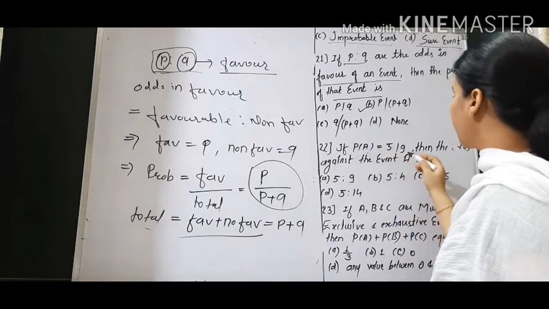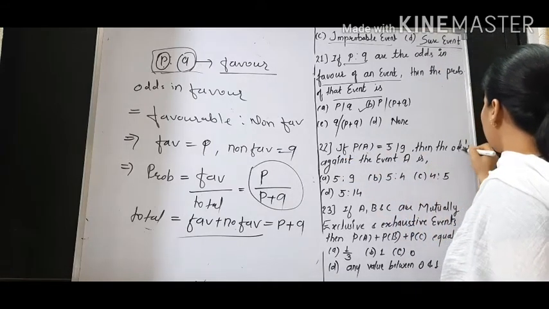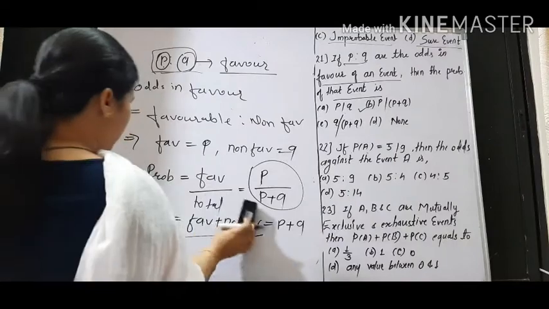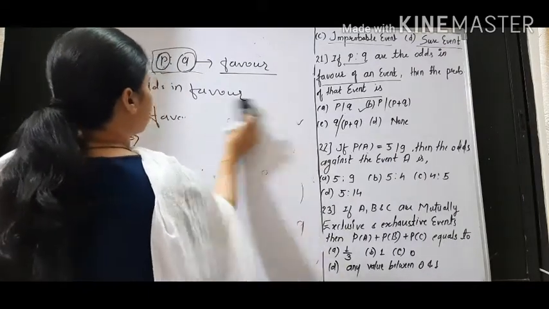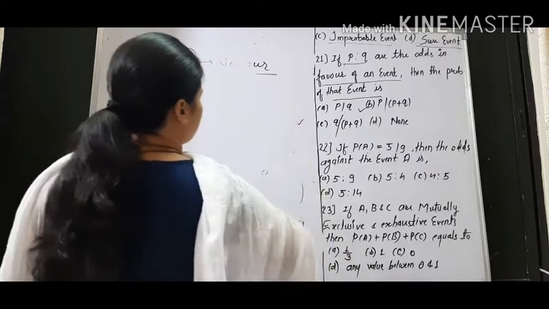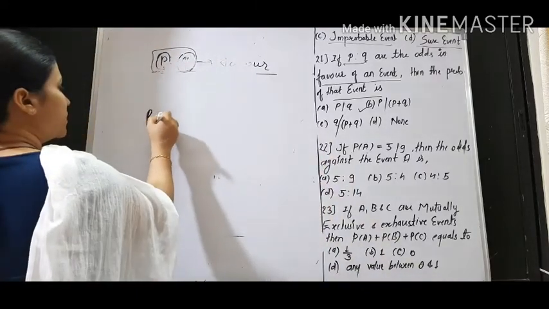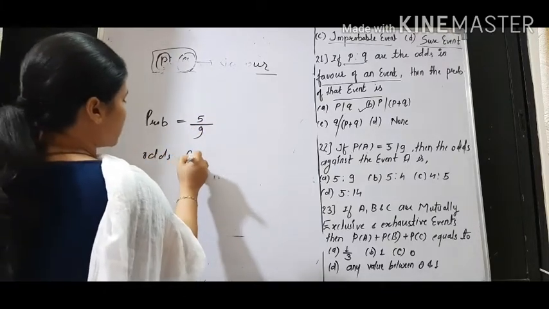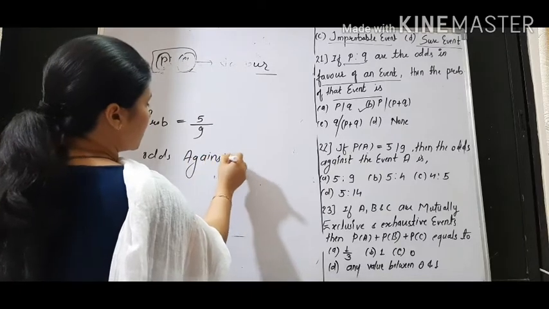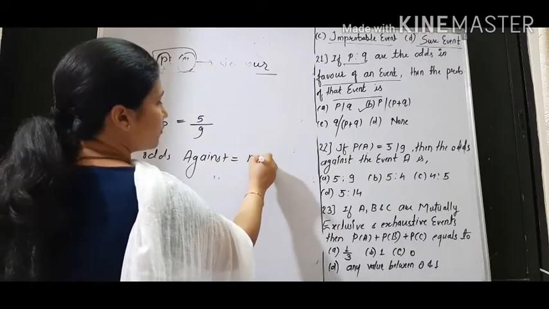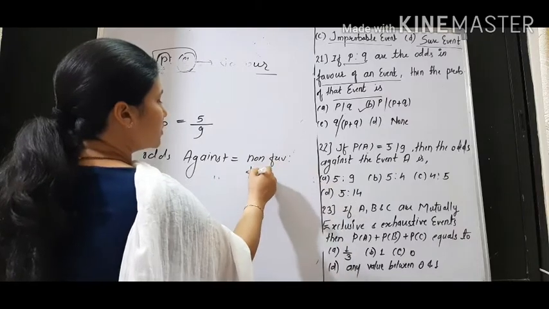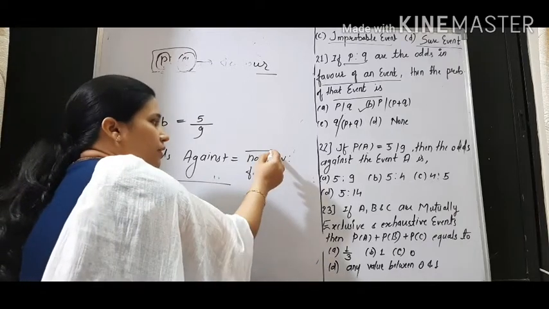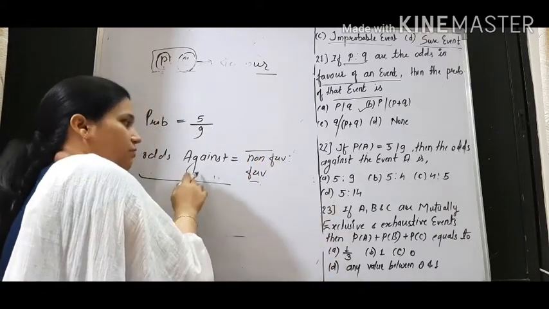If the probability of A is 5 by 9, then the odds against the event A is what? Now probability is given and we need to find odds. Probability of some event is 5 by 9 and odds against are what? Odds against are non-favorable is to favorable. Only this is the difference between odds in favor and odds against.